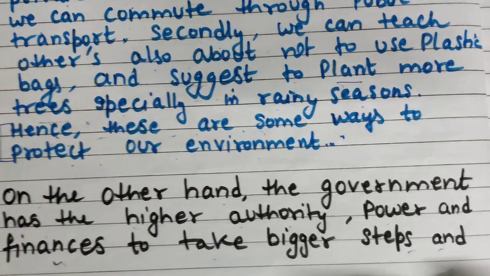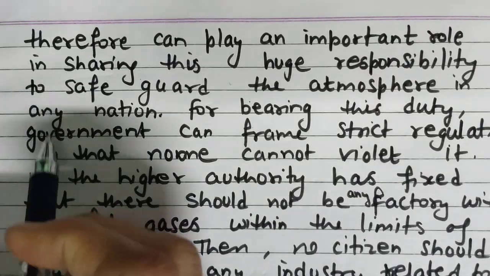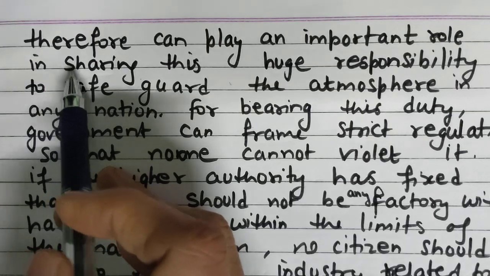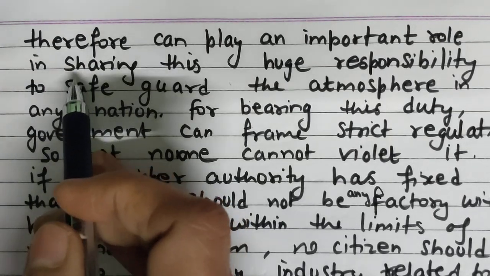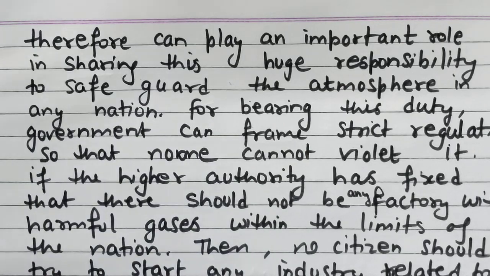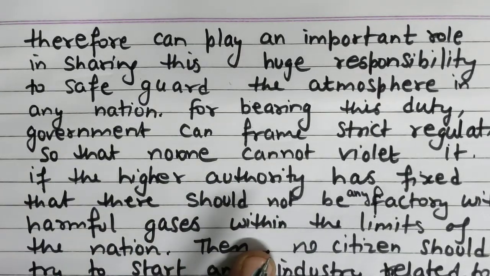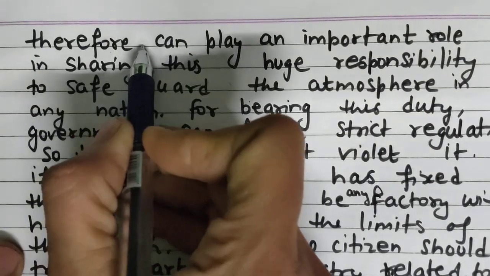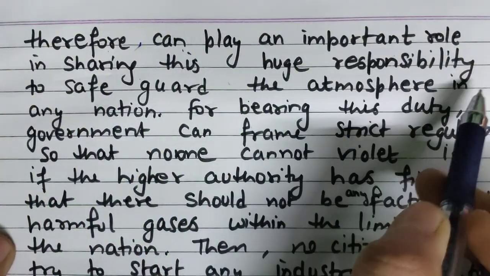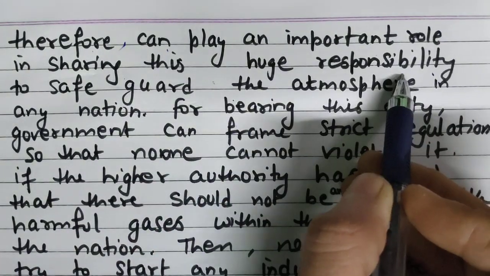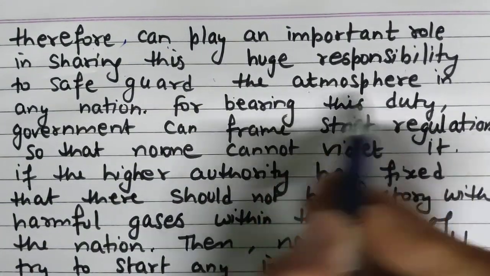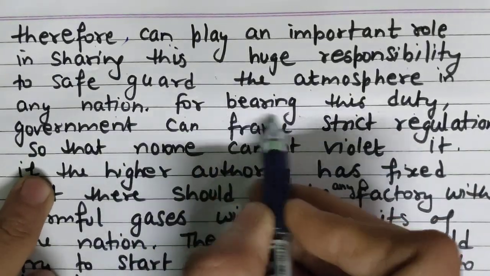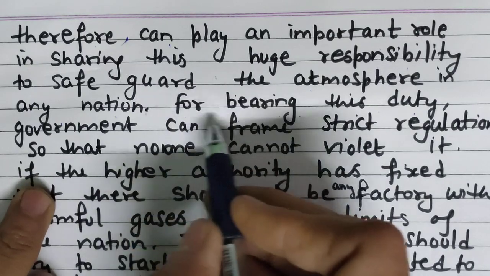I have heard many students saying we have points, but how to start a body paragraph? So this is a simple way you can start. On the other hand, government has power and finance. It can take bigger steps. Therefore, it can play an important role in sharing this huge responsibility to safeguard the atmosphere in any nation. Now we are explaining how government can share this duty.